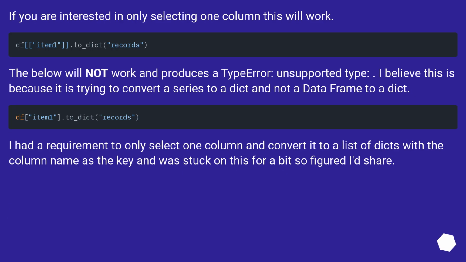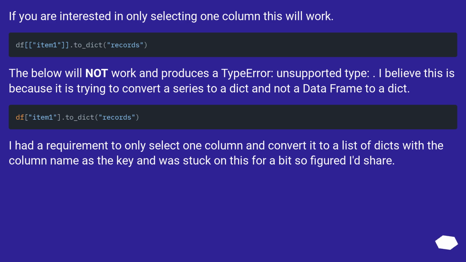if you are interested in only selecting one column, this will work. The below will not work and produces a type error, unsupported type. I believe this is because it is trying to convert a series to a dict and not a data frame to a dict.